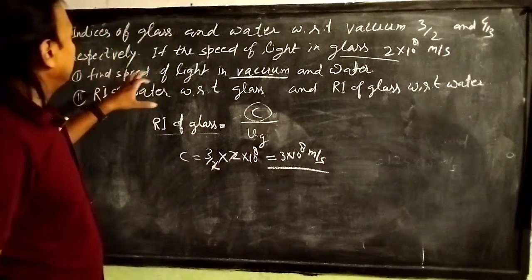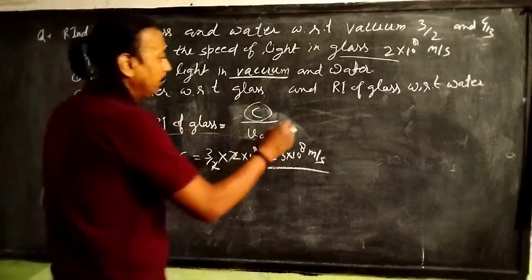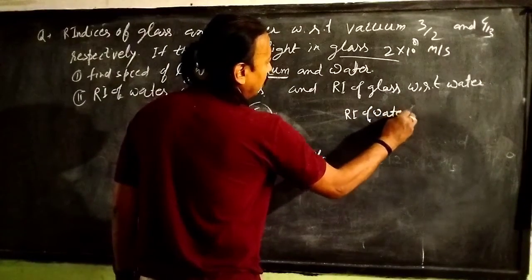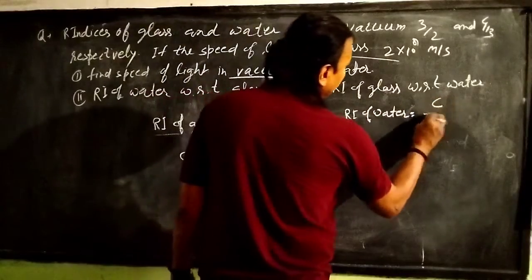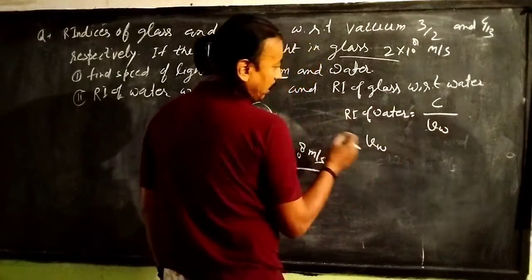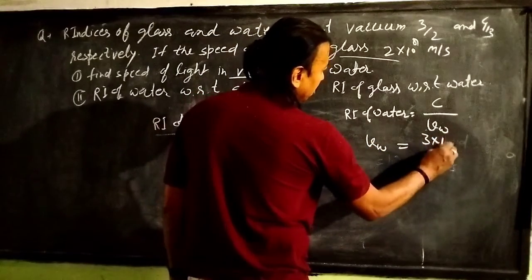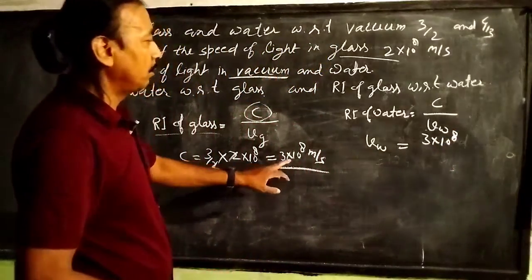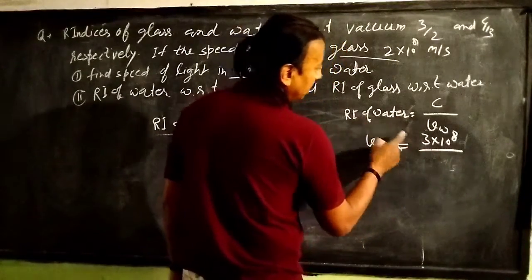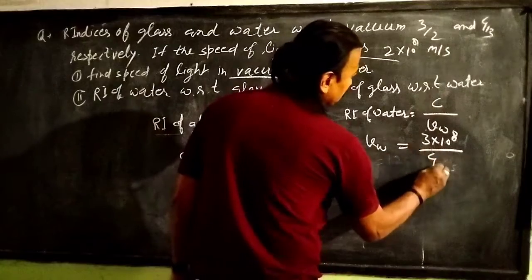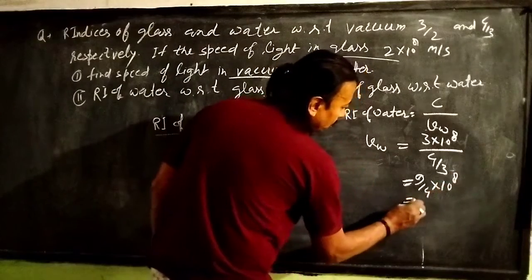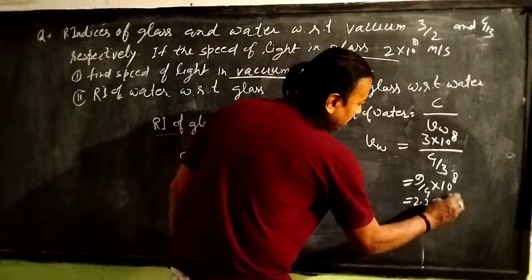Again it is asked to find speed of light in water. Similarly, refractive index of water equals speed of light in vacuum by speed of light in water. We have to find out this VW. So we take it to the left side: C, 3 into 10 power 8, by refractive index of water, 4/3, that is equal to 9/4 into 10 power 8, that is equal to 2.25 into 10 power 8 meter per second.